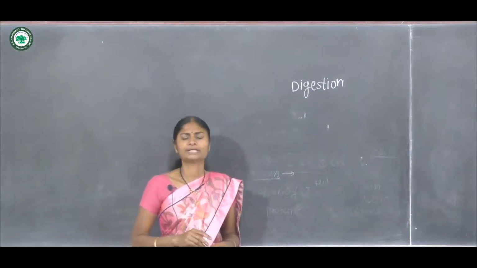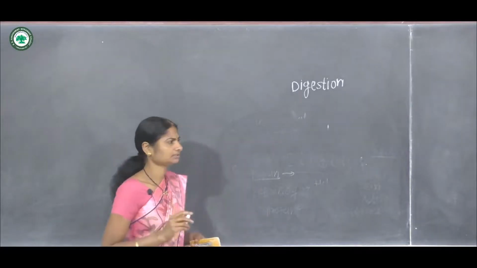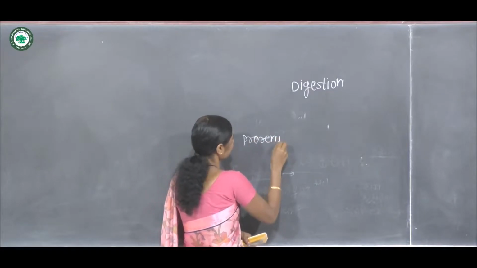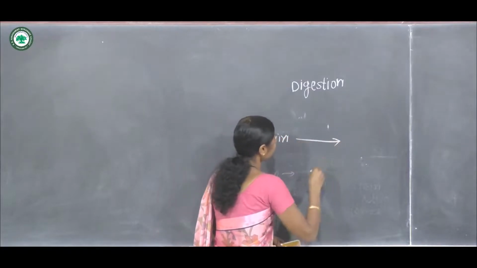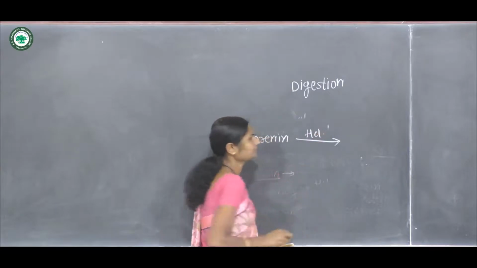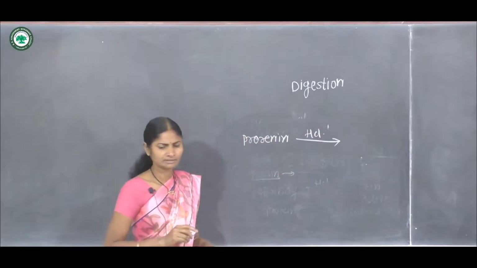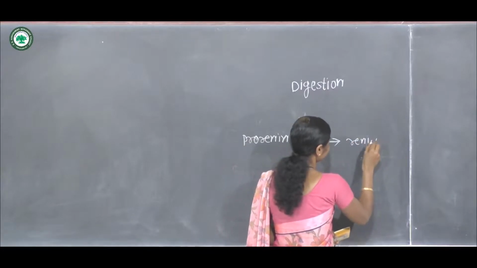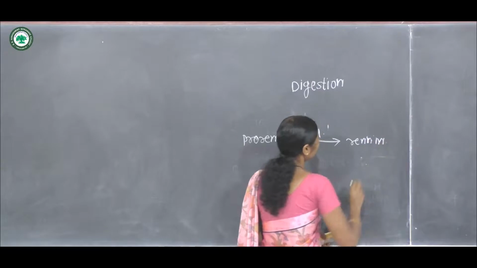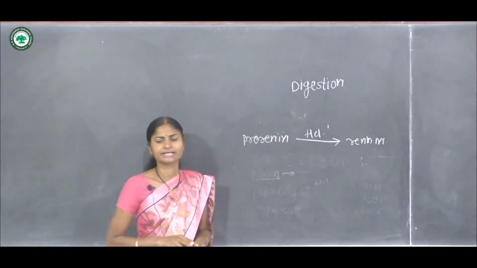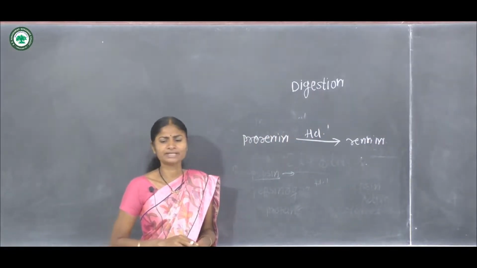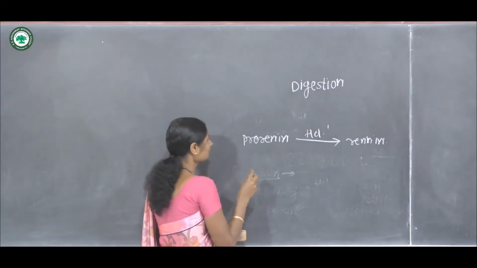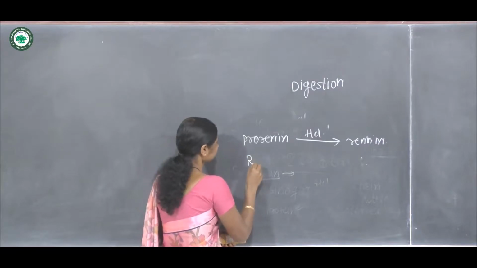In the presence of HCl, the inactive prorenin is converted into active renin, and this active renin reacts with the protein casein.